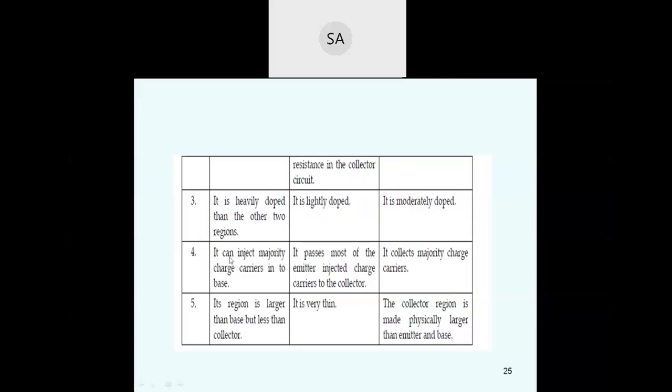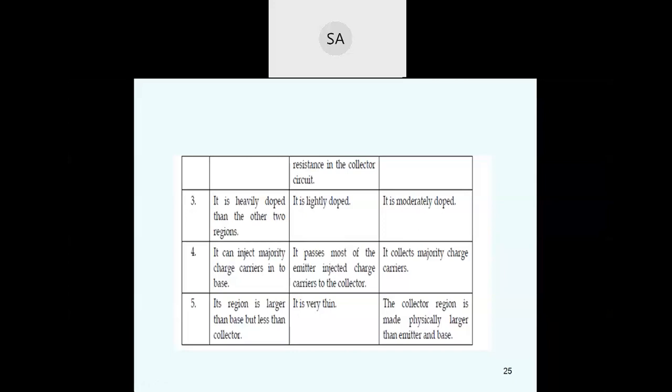Here the emitter can inject majority charge carriers into the base. That means it emits the majority charge carriers, and it passes most of the emitter-injected charge carriers to the collector. Why? Because the base is lightly doped, meaning fewer charge carriers are there, and the base is the inverse of the emitter and collector. Suppose you take an NPN: in the base we have P type, and in the emitter and collector the majority charge carriers are electrons, while in the base the majority charge carriers are holes. But it is lightly doped, so fewer majority charge carriers are present.